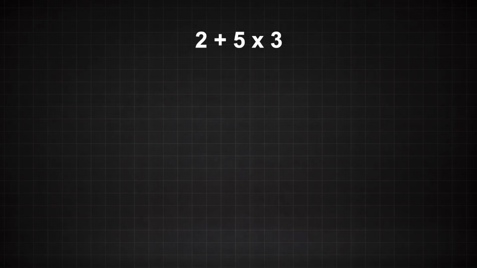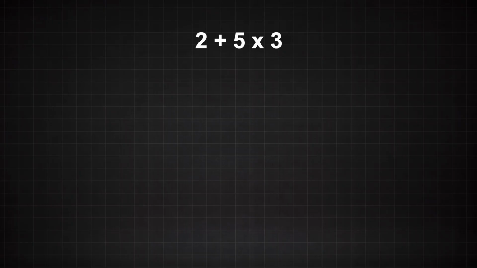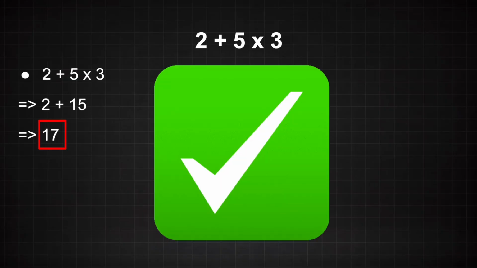Let me give you an example. Consider the following problem: 2 plus 5 times 3. If you are unfamiliar with order of operations, you may say, well, 2 plus 5 is equal to 7, and 7 times 3 is equal to 21. Therefore, the answer is 21. But that would be incorrect. The reason why that's incorrect is because it goes against the world's agreed upon way of doing arithmetic. The answer is 17. Multiplication is done first, then it's the addition. 5 times 3 is 15, and 15 plus 2 is 17.